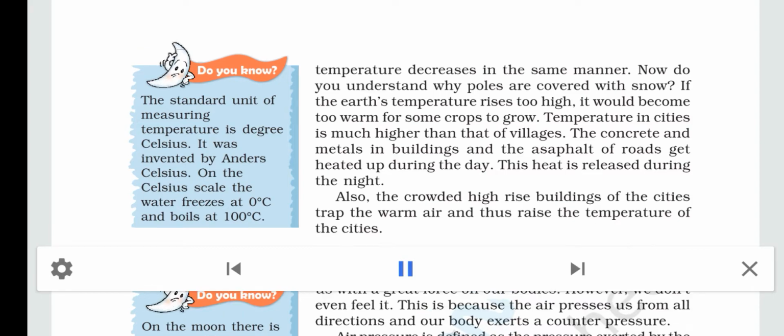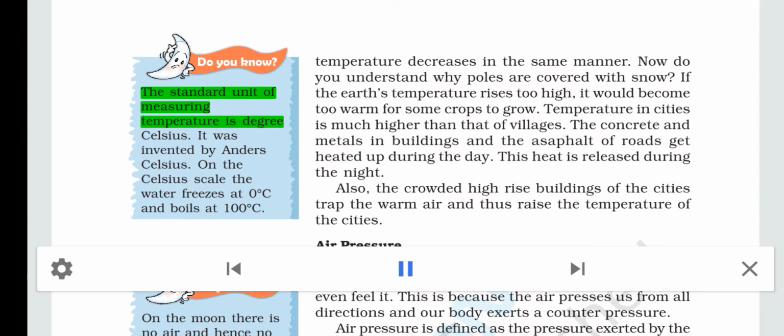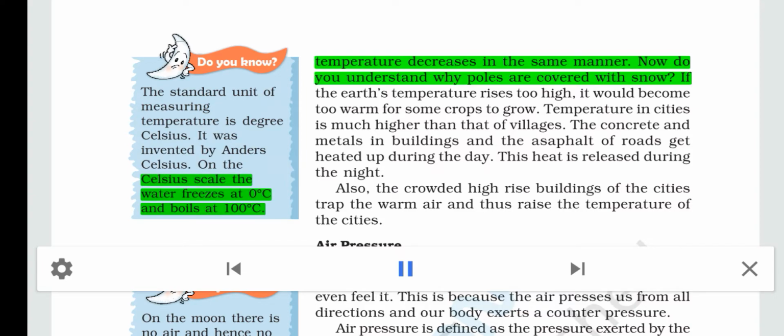Do you know? The standard unit of measuring temperature is degree Celsius. It was invented by Anders Celsius. On the Celsius scale, water freezes at 0 degrees C and boils at 100 degrees C. Temperature decreases in the same manner. Now, do you understand why poles are covered with snow?